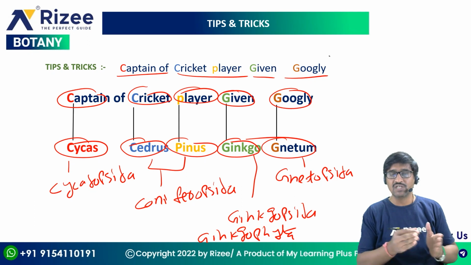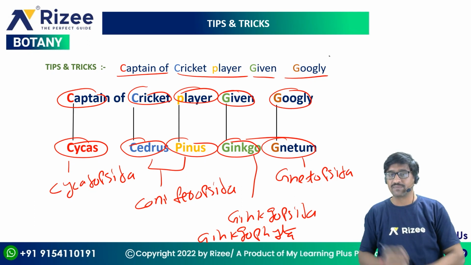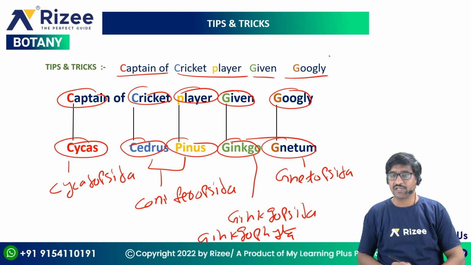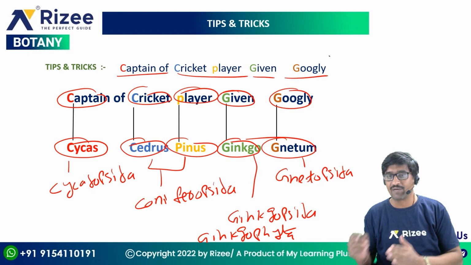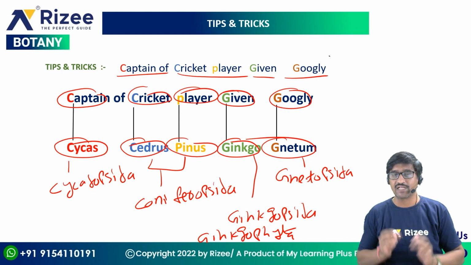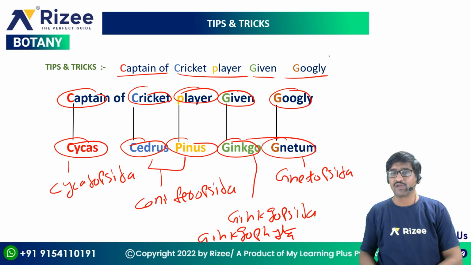Cycas belongs to Cycadopsida. Cedrus and Pinus belong to Coniferopsida. Ginkgo belongs to Ginkgopsida or Ginkgophyta. Gnetum belongs to Gnetopsida. So this is the most important simple tip to remember gymnosperm examples: captain of cricket player given googly, Cycas, Cedrus, Pinus, Ginkgo and Gnetum.